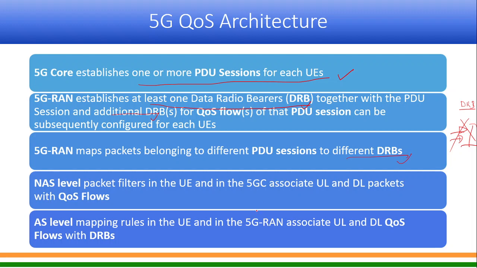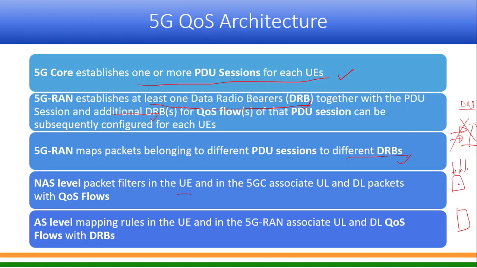And now the packet filtering which happens at the UE. Does anybody understand what packet filtering is, or should I explain? Basically, packet filtering means, suppose a UE is using more than one service, like internet, YouTube or voice.